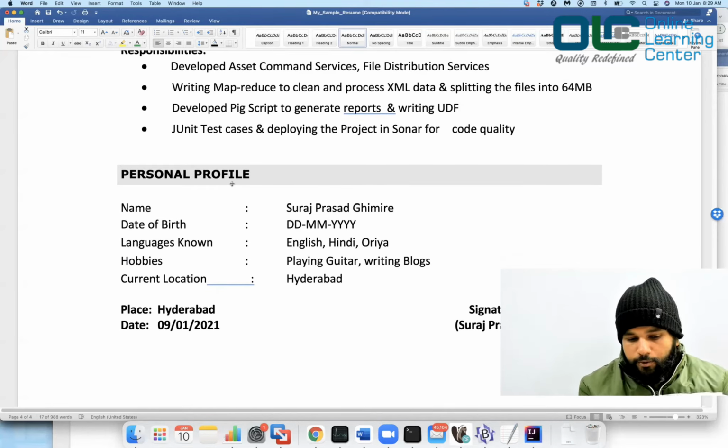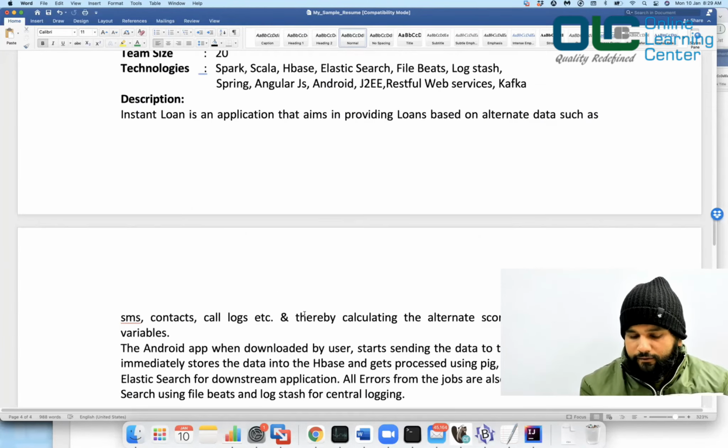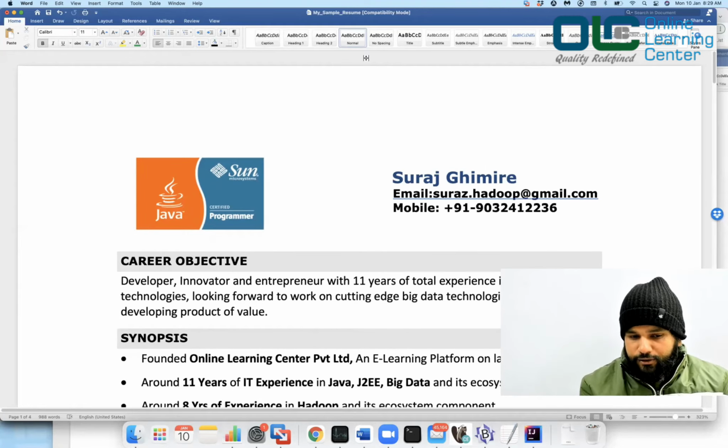And then finally, the personal profile, where you can give your name, your date of birth, languages, hobbies, current location, and then you update the date and give your signature, and that's all you have. So this is how you should basically create your resume.